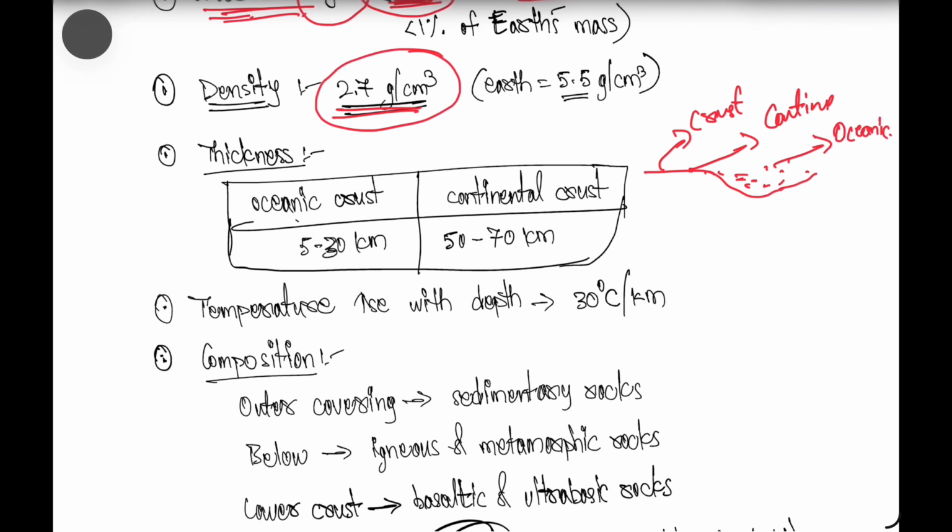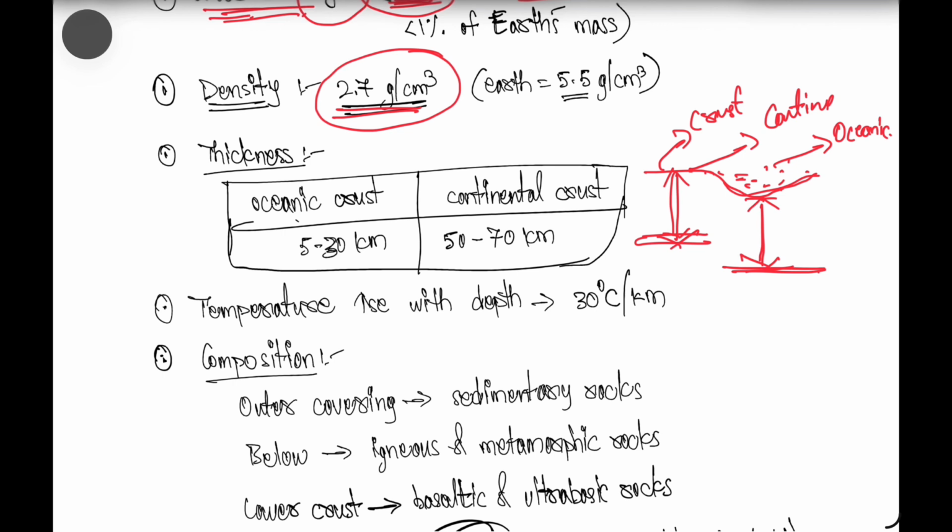When we see the crust, let's say this is the thickness of the crust. Till here the crust is present. When we see the oceanic crust, let's say this is the ocean, so the part below it is called the oceanic crust.